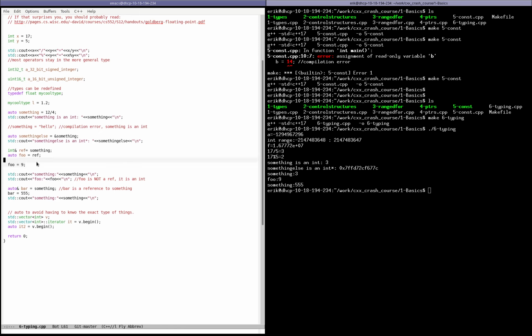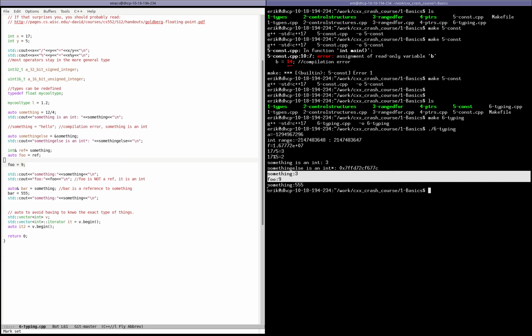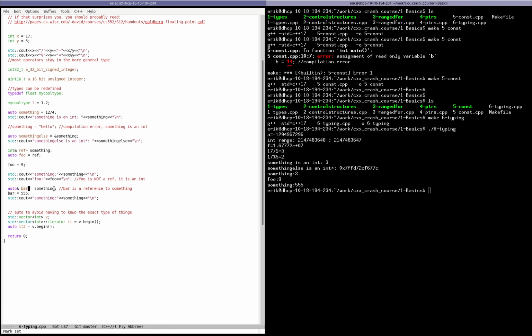And you can see that it's true because if I change the value of foo, the value of something has not changed. See, something had a value of 3, and it still has a value of 3, but foo has a value of 9 now. So foo and something are not actually the same variable. If you want to get a variable that would be a reference to whatever comes on the right, you have to use that auto ampersand notation that says that you want it to figure out the type and you want that type to be an explicit reference. And so now bar is a reference to something. If you change the value of bar, you actually change the value of something as well.